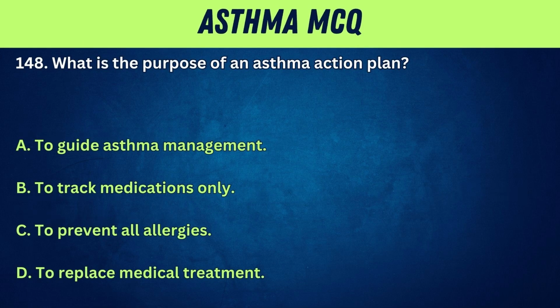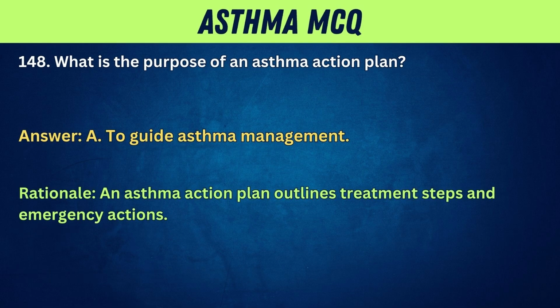148. What is the purpose of an asthma action plan? A. To guide asthma management. B. To track medications only. C. To prevent all allergies. D. To replace medical treatment. Answer: A. To guide asthma management. Rationale: an asthma action plan outlines treatment steps and emergency actions.